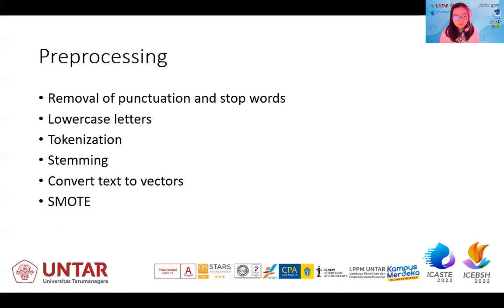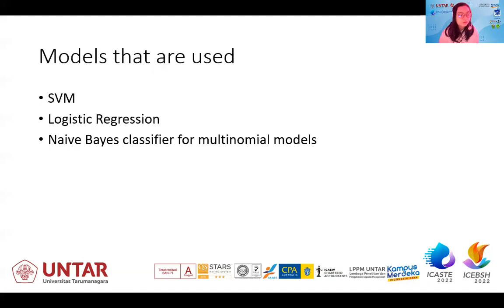Then, because the data was not balanced, we use SMOTE, the synthetic minority oversampling technique, to generate new instances for the minority data. This is to balance out the comparison. For this project, we train using sklearn, and we use three main algorithms: SVM, support vector machine, logistic regression, and also the naive Bayes classifier for multinomial models.